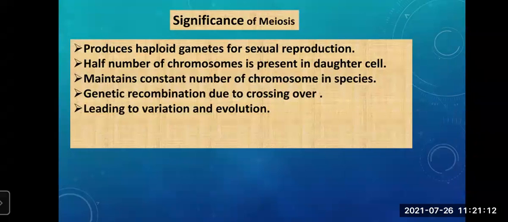Okay. Now what is the importance of meiosis, students? Why is meiosis important? See, it produces haploid gametes for sexual reproduction. Secondly, half the number of chromosomes is present in daughter cells. Thirdly, it maintains a constant number of chromosomes in the species. Then genetic recombination occurs due to crossing over. And because of genetic recombination, what happens? It leads to variation and evolution. Got it? So these are the important points of meiosis. This is the significance of meiosis, that is why meiosis is important.